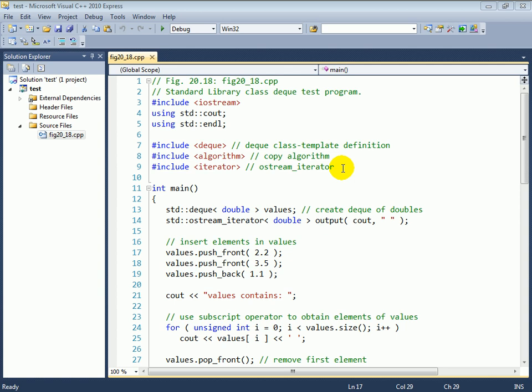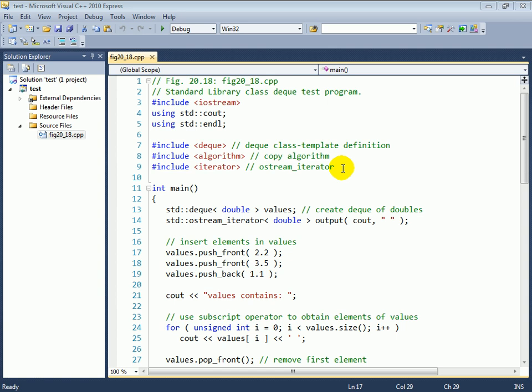Figure 20.18, Standard Library Deck Class Template. And again, the name deque is sometimes pronounced "deck" as well. Now, in this example, we wanted to demonstrate just some of the capabilities of a deque, and it turns out that these capabilities are basically identical to the ones that are supported for class vector.